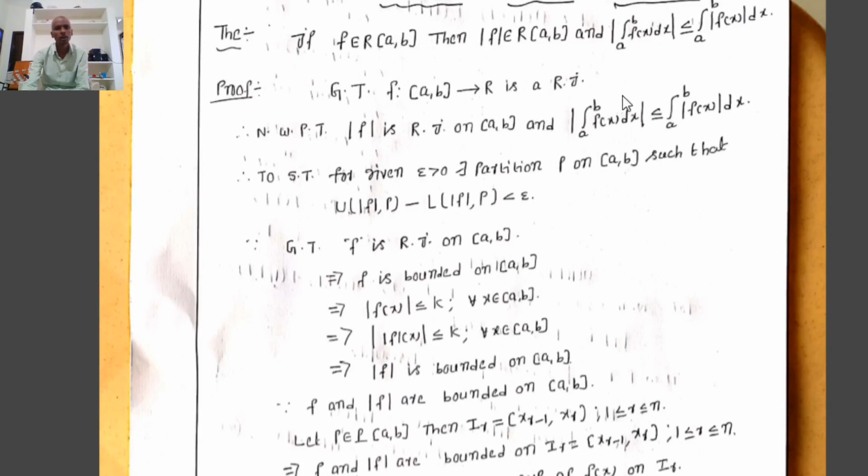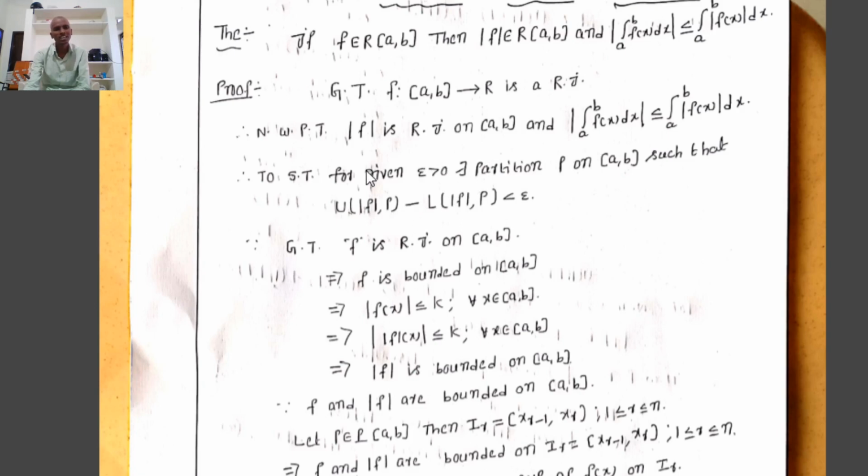Now we have to prove that mod f is Riemann integrable on closed interval [a, b], and that the modulus of the integration from a to b of f(x) dx is less than or equal to the integration from a to b of mod f(x) dx. We prove that mod f is Riemann integrable using the necessary and sufficient condition for Riemann integrability.